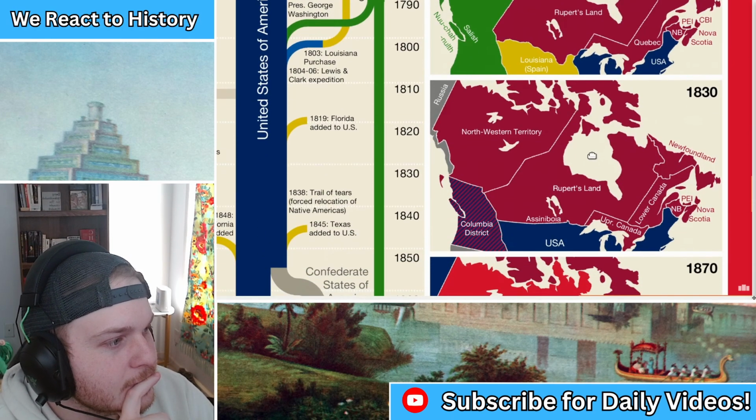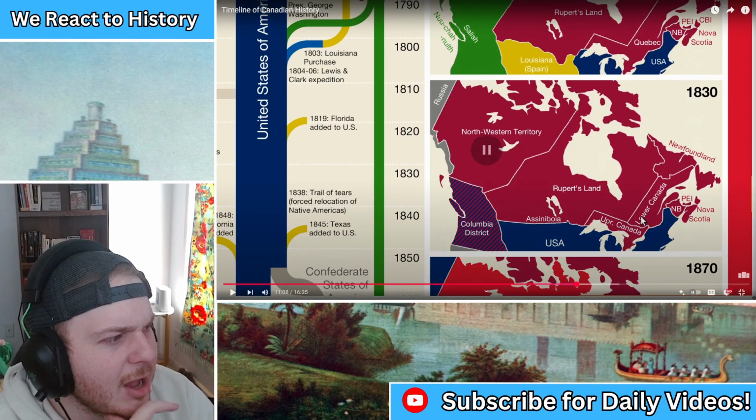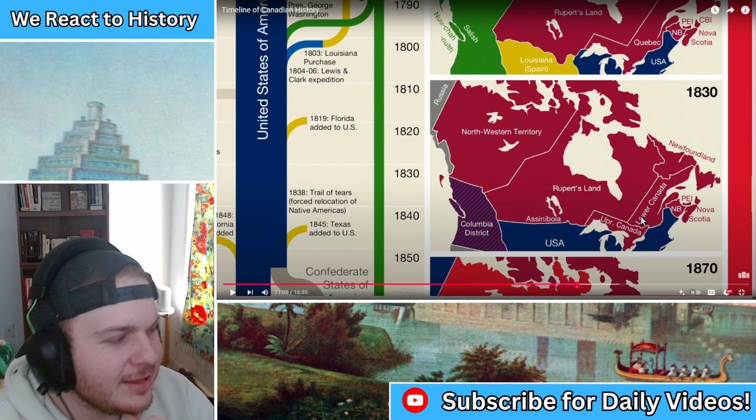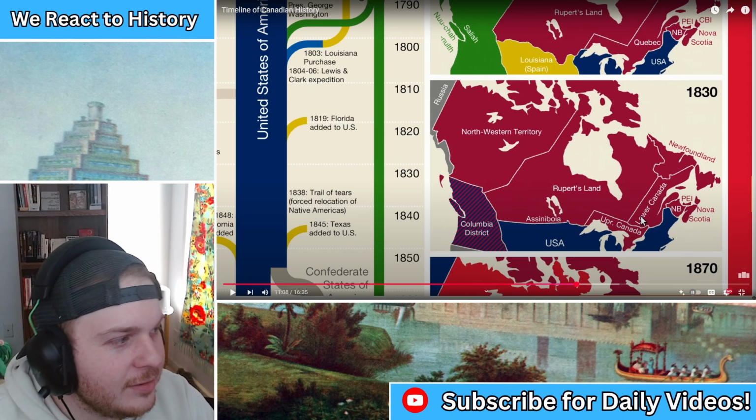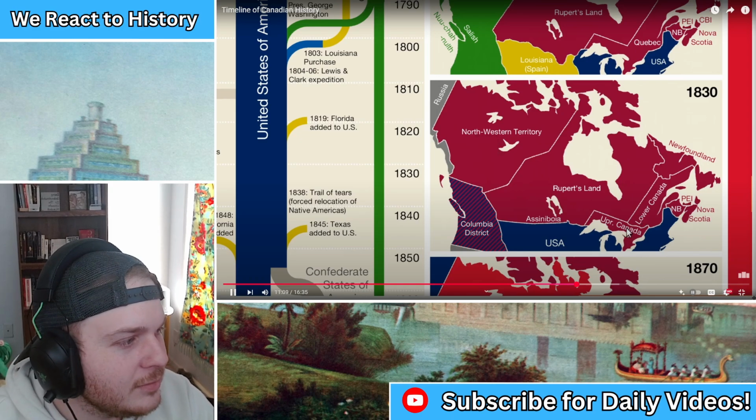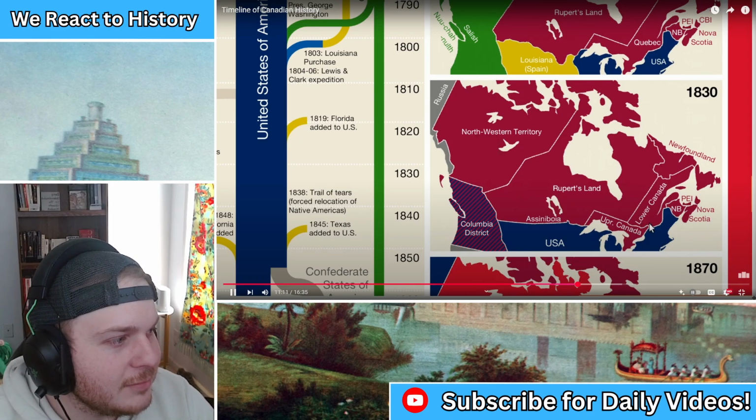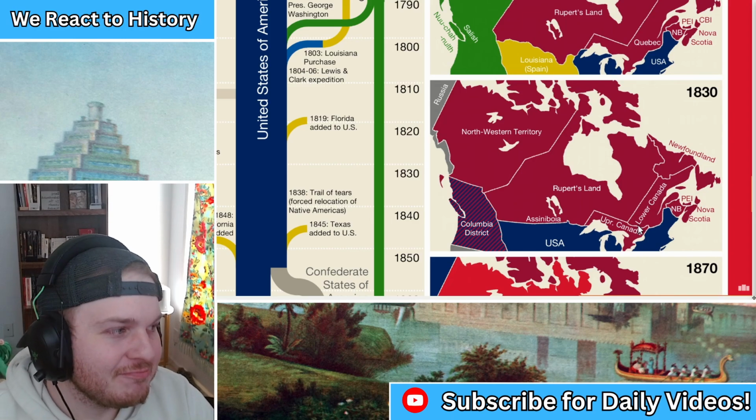The area previously known as Quebec has now been divided into Upper Canada and Lower Canada. Upper Canada? Is this like the Nile, where there's a river that runs? I don't know. Upper because it's upriver, even though it's actually below Lower Canada.